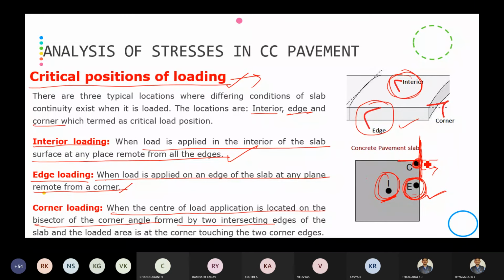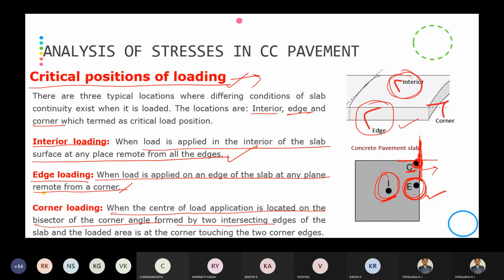When there is an intersection of two edges, we are going to call it corner loading. So there are three types of critical locations of the load: interior loading, edge loading, then corner loading. Three types of critical positions are there: interior, edge, and corner loading.